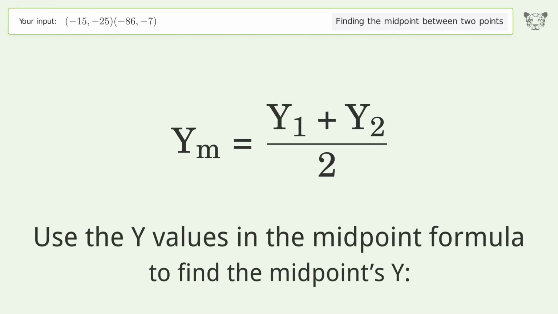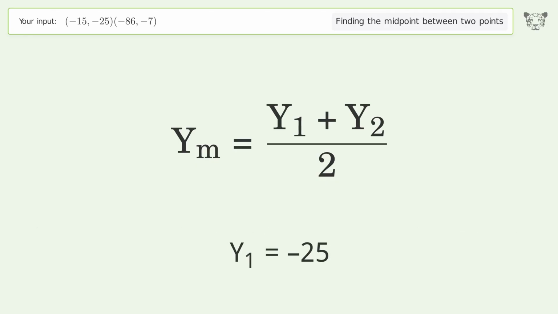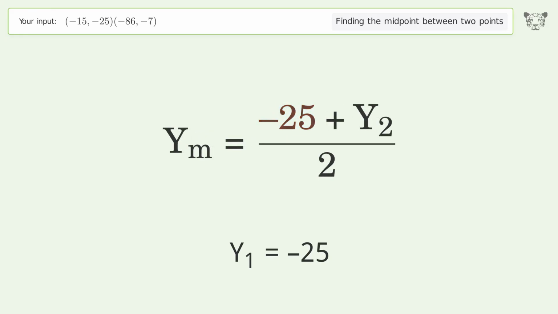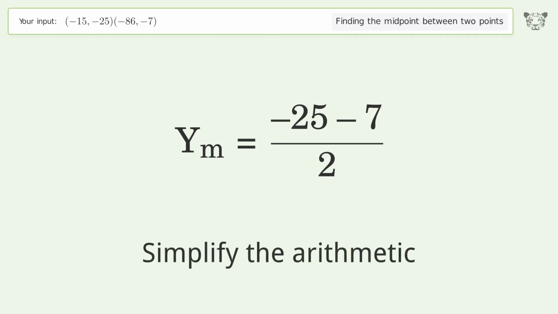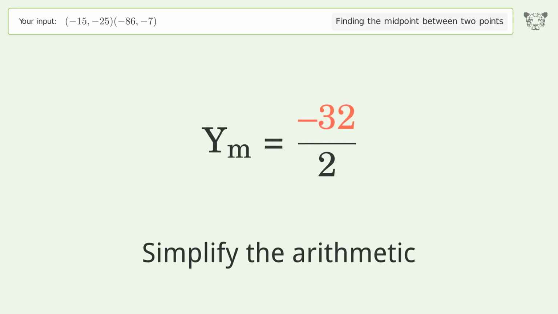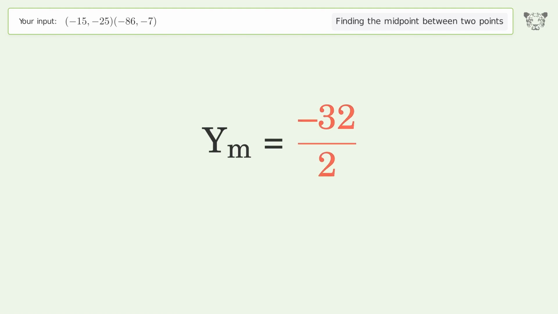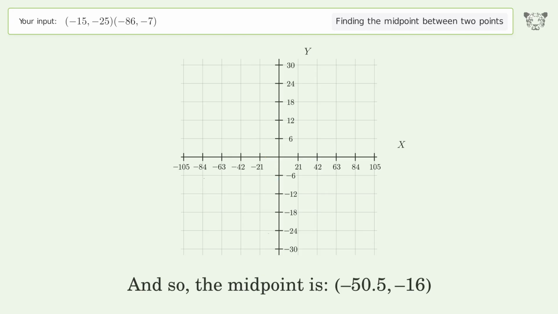Use the y values in the midpoint formula to find the midpoints y. y1 equals -25. y2 equals -7. Simplify the arithmetic. And so, the midpoint is -50.5, -16.